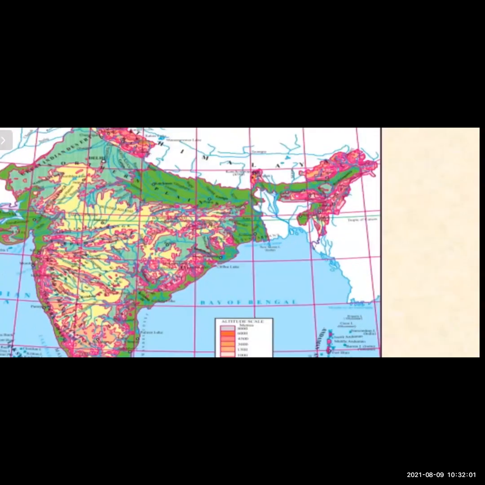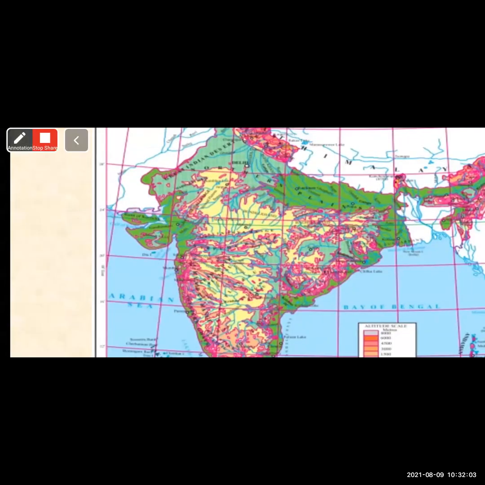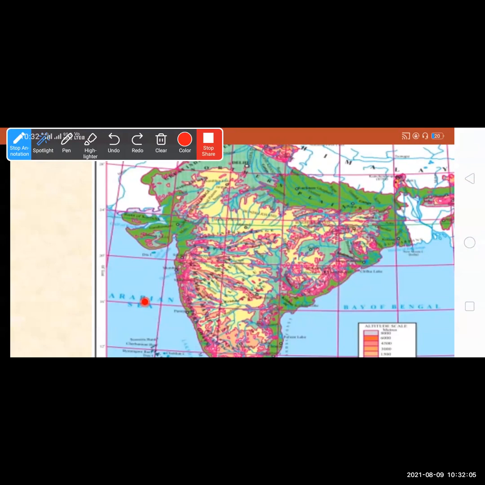Here is the Aravalli and here is the Chota Nagpur plateau. So in this area come these different plateaus.